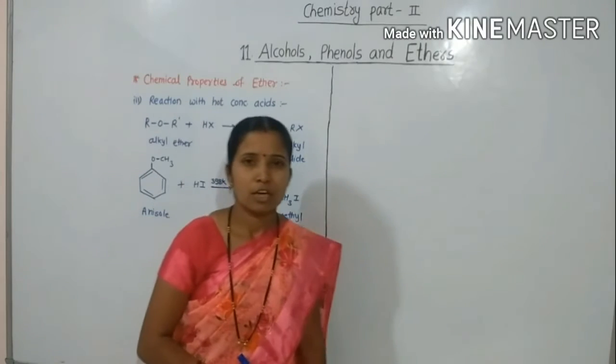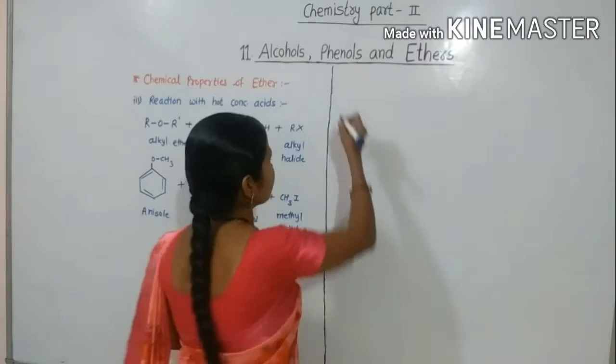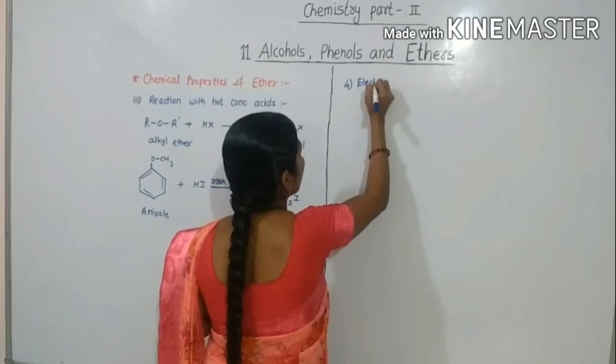The fourth reaction is electrophilic substitution of aromatic ether.